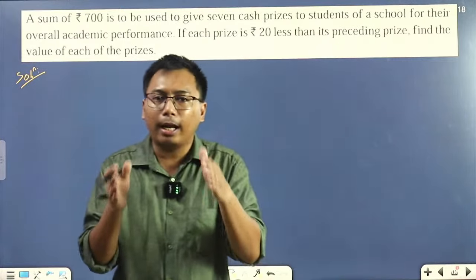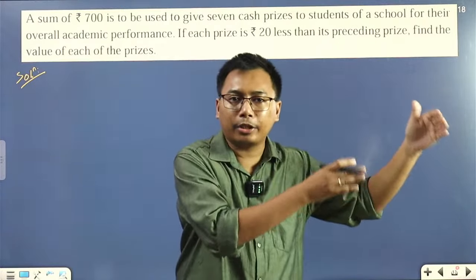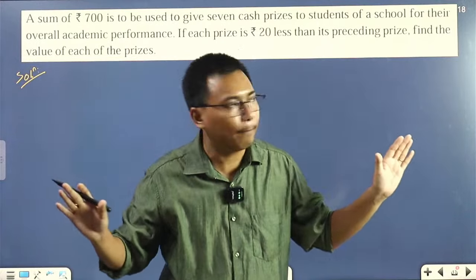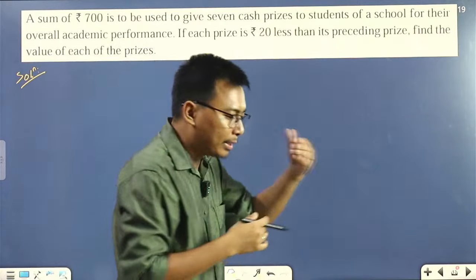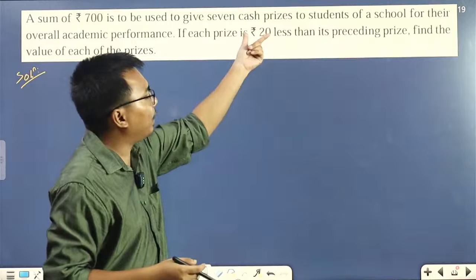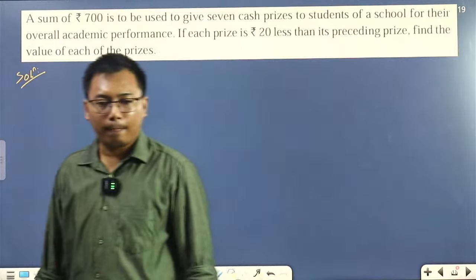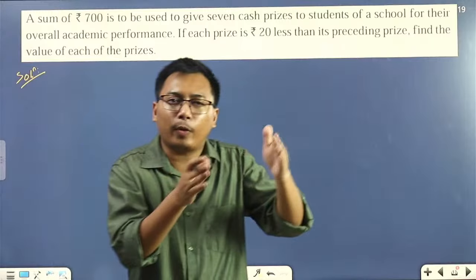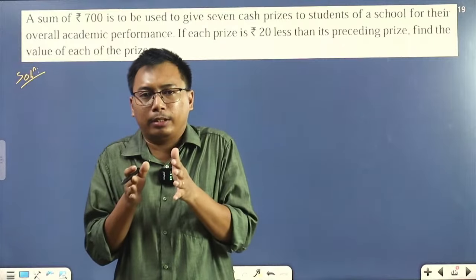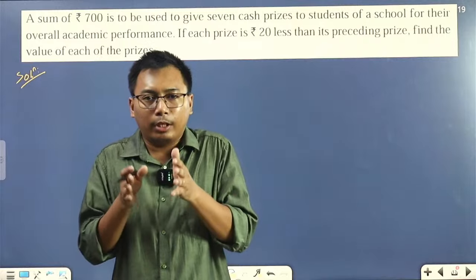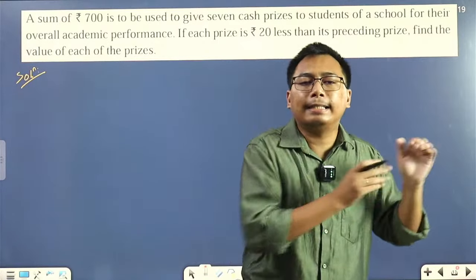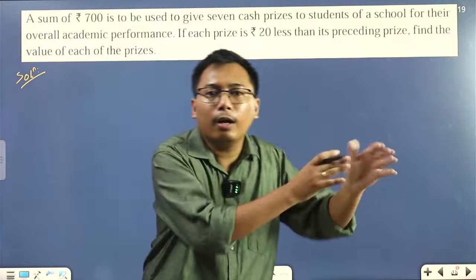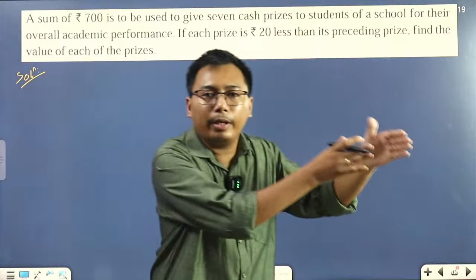Out of 700, I'll divide it into 7 cash prizes. I hope you're clear. Now, it says that each prize is rupees 20 less. Let's say I have 100 rupees. Then the next prize will be 80 rupees, next 60 rupees, next 40 rupees, next 20 rupees.